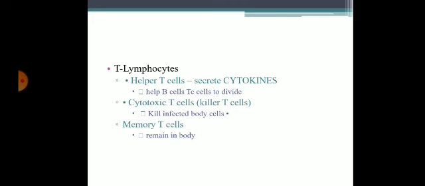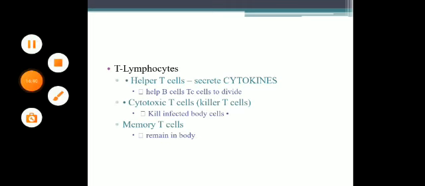I repeat, there are three types of T cells: helper T cells, which secrete cytokines and help the B cells and T cells to divide. Cytotoxic T cells, also known as killer T cells, kill the infected body cells. Memory T cells remain in the body.